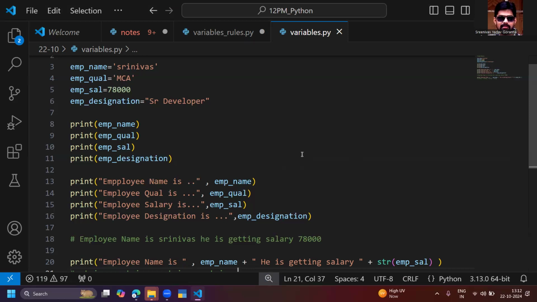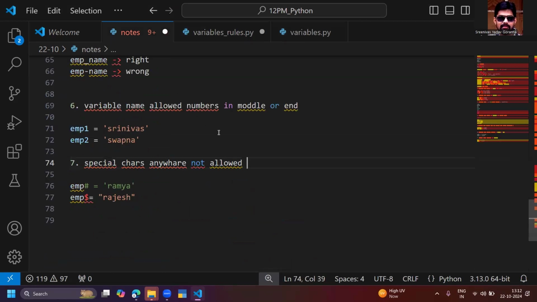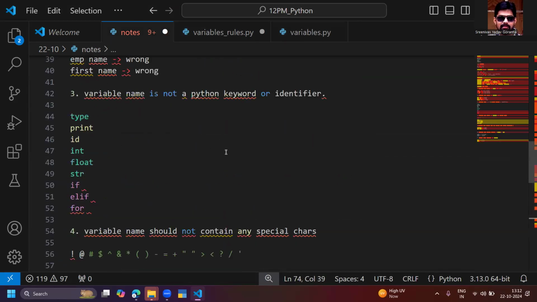So try to practice many examples on variables today. Whenever you are defining a variable name, you need to follow some rules and regulations. Don't forget about it. Today's class is more and more important. A variable name is a custom name, but a custom name has some rules and regulations. You need to obey the rules. If you miss the rules, automatically you face issues.